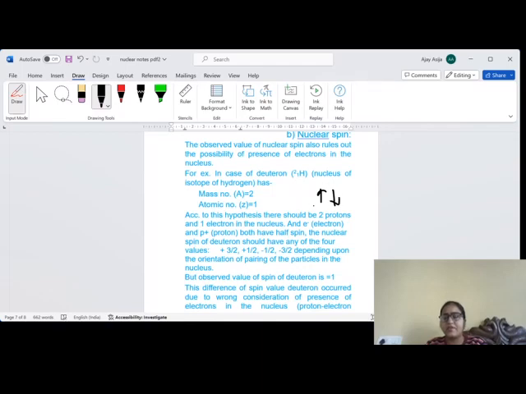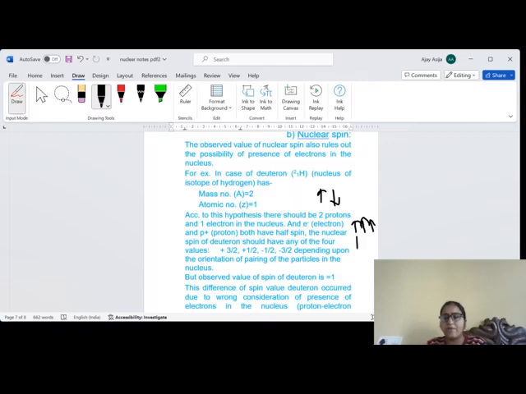Plus half is denoted by an upward and minus half by a downward arrow. If all three particles have up orientation, plus 1 by 2 plus 1 by 2 plus 1 by 2, the total will come out plus 3 by 2.